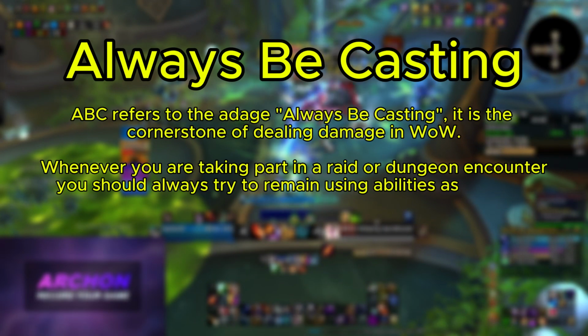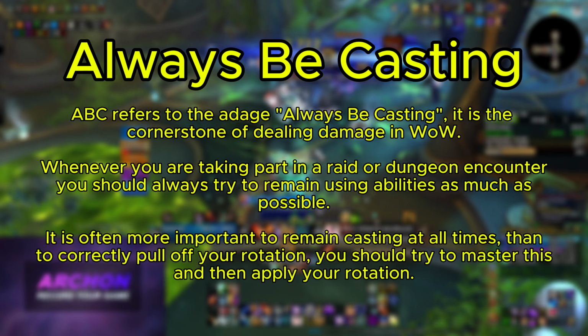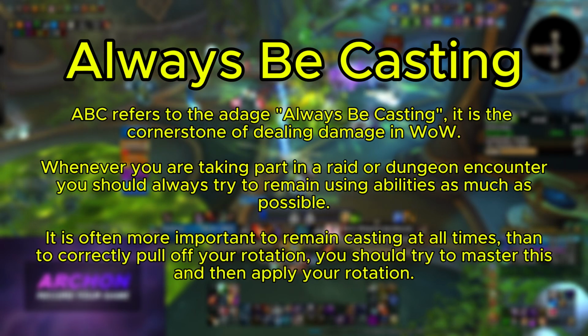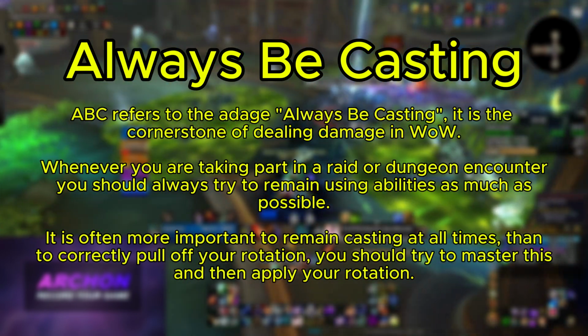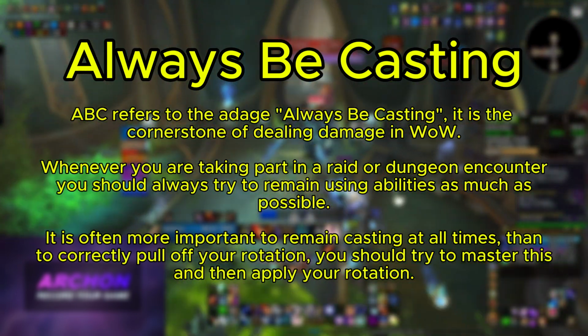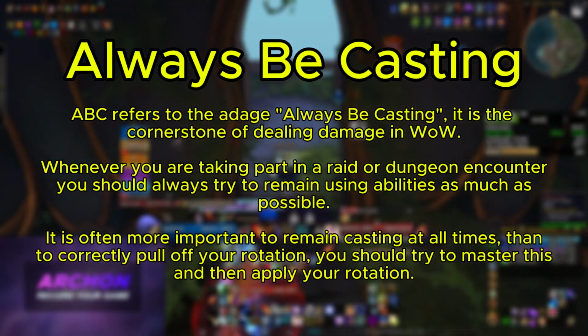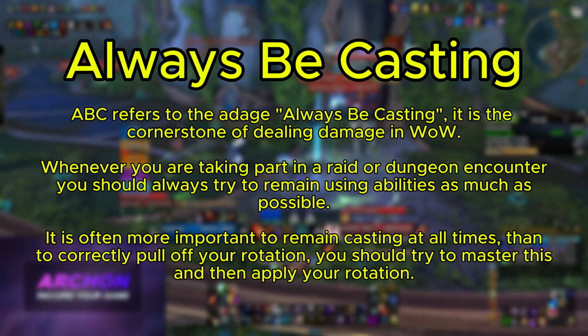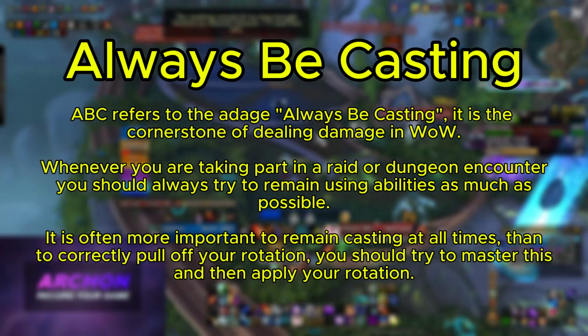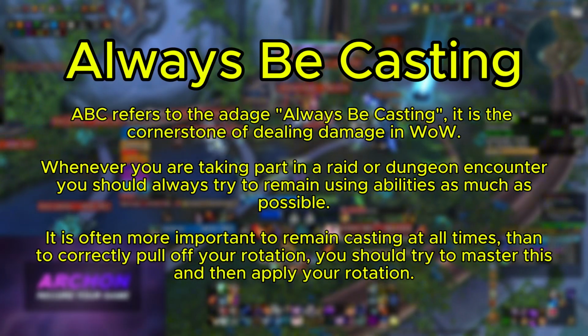ABC. ABC refers to the adage, always be casting. It is the cornerstone of dealing damage in WoW. Whenever you are taking part in a raid or dungeon encounter, you should always try to remain using abilities as much as possible. It is often more important to remain casting at all times than to correctly pull off your rotation. You should try to master this and then apply your rotation.